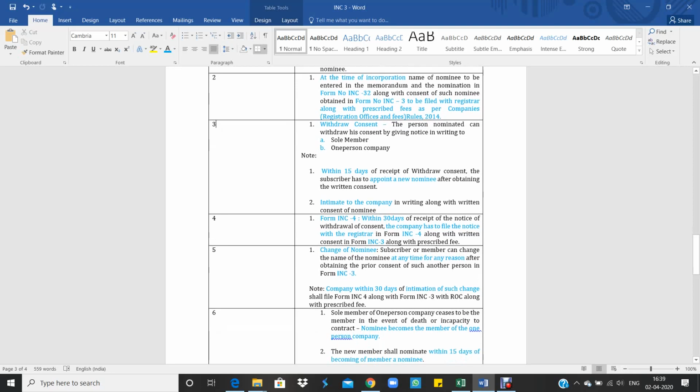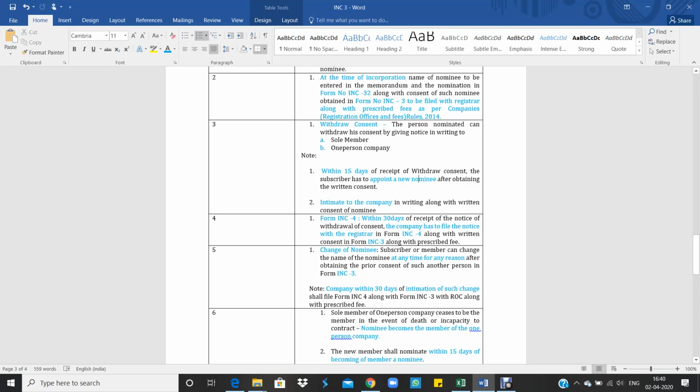In this kind of situation, if any nominated person wants to withdraw his consent, then within 15 days of receipt of the withdrawal of consent, the subscriber, that is the member, has to appoint a new nominee after obtaining the written consent. So one nominee will be there who has been appointed at the time of incorporation.